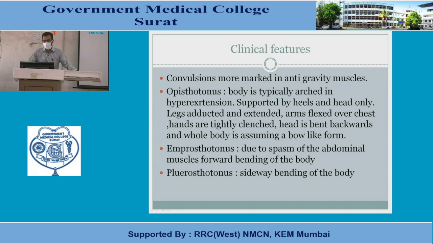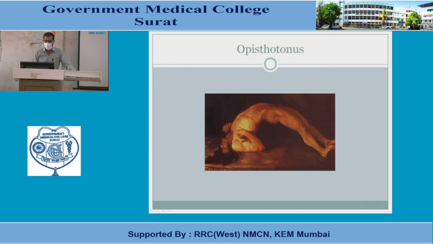Opisthotonus means a bow-like position, with only the head part and the heel part touching the ground. In the case of emprosthotonus, there is spasm of the abdominal muscles, so a forward bending of the body is seen. In pleurosthotonus, as the pleura is situated laterally, there is a lateral bending of the body, and that's why it is named pleurosthotonus. So these are the three main types found.